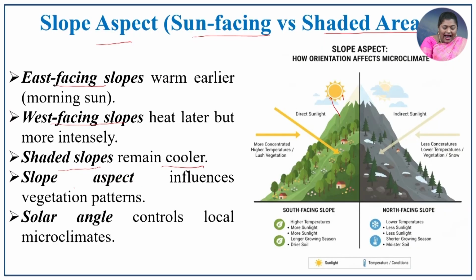The shaded aspects influence the vegetation patterns. The windward side will have a high vegetation cover compared to the leeward side because of the incoming solar radiation and the plenty of precipitation received on the windward side compared to the leeward side. The solar angle controls the local microclimates in this region.